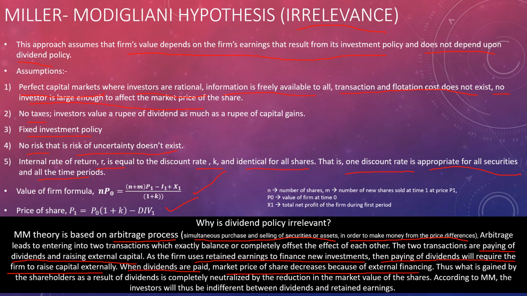Thus, what is gained by the shareholders as a result of dividend is completely neutralized by the reduction in the market value of the shares because of external financing. They are taking debt, and this reduces the firm's market price of share. Thus, according to MM, the investors will be indifferent between dividends and retained earnings. That is why dividend policy is irrelevant. It is because of this particular arbitrage process. Remember this. Moving on.